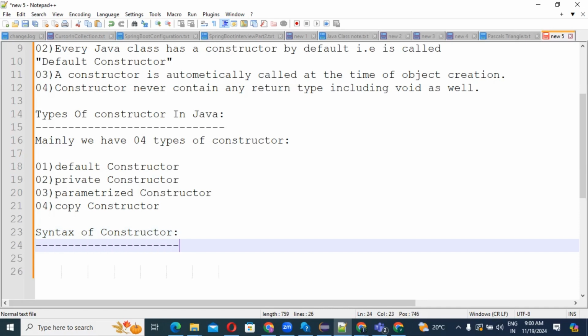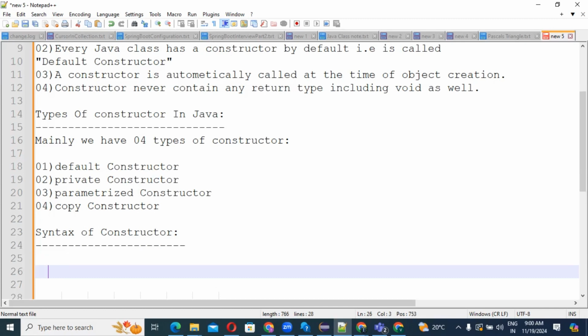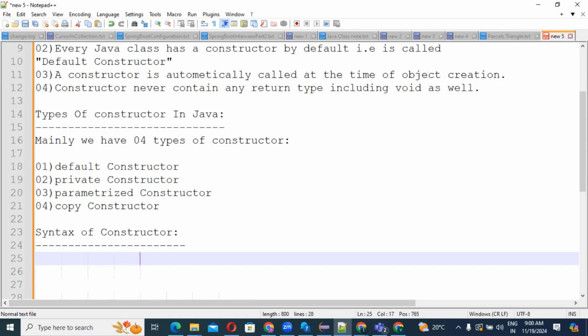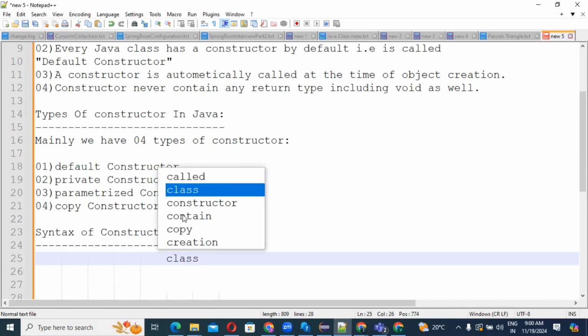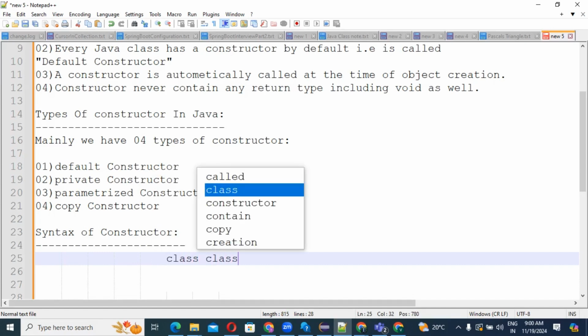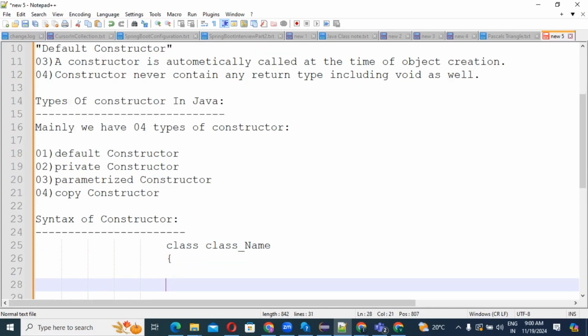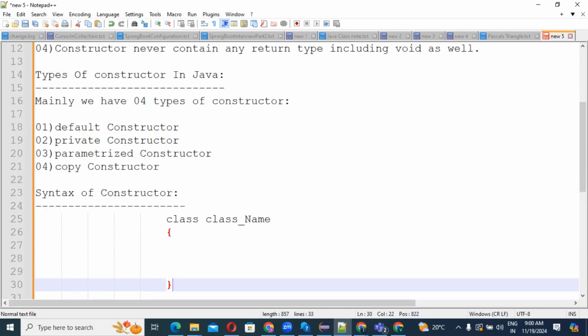Syntax of the constructor, guys. Watch carefully what I am going to explain now, that is the main thing. See, first, if you are going to create any class, you write class and then the class name. This you know very well. Once you create the class, you should have the body of the class.